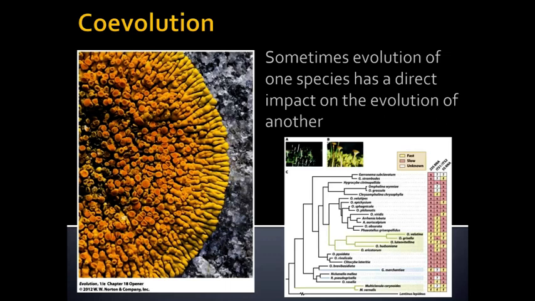of a second species. Now, the reason why we treat this as its own subcategory is it is a very complicated thing, almost like these game theory ideas we've been talking about, where the behavior and changes in one population can have a dramatic and a dynamic impact on a species on which it is dependent or that it directly impacts. And so it really is a lot different than, say, the environment changes and then a species evolves and changes because of the environment, because there aren't these complicated interactions and these feedback loops, right?